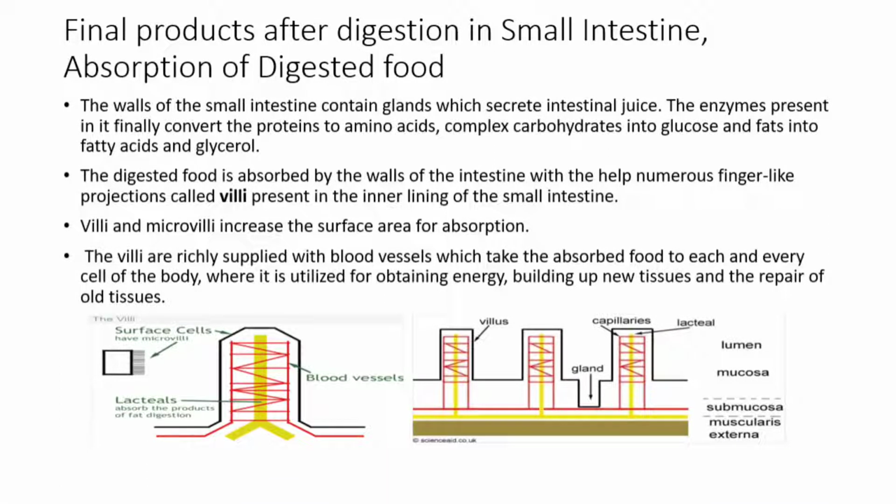Now all this digested food will be absorbed into the blood, and there is an inner lining of the small intestine which consists of finger-like structures known as villi and microvilli. They are responsible for increasing the surface area for absorption. These villi are richly supplied with blood vessels which will absorb the digested food. Other than these blood vessels, there are lacteals. They are responsible for absorbing the digested fat, that is fatty acid and glycerol.